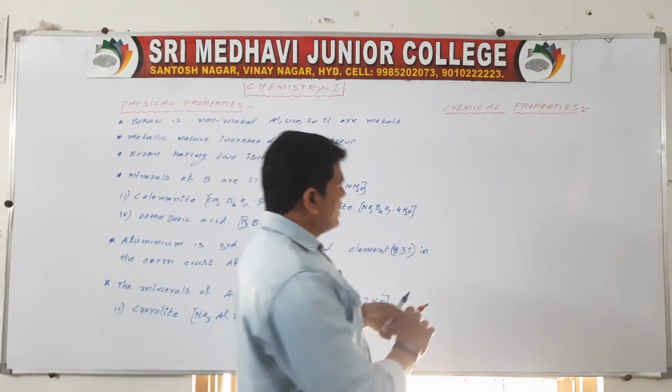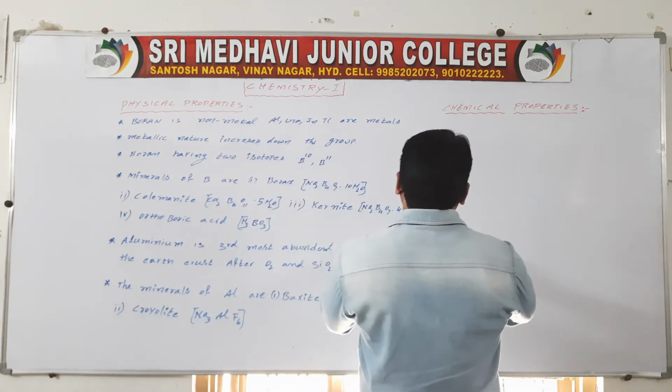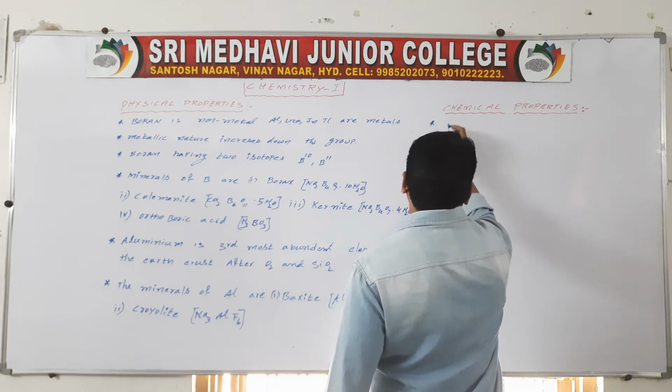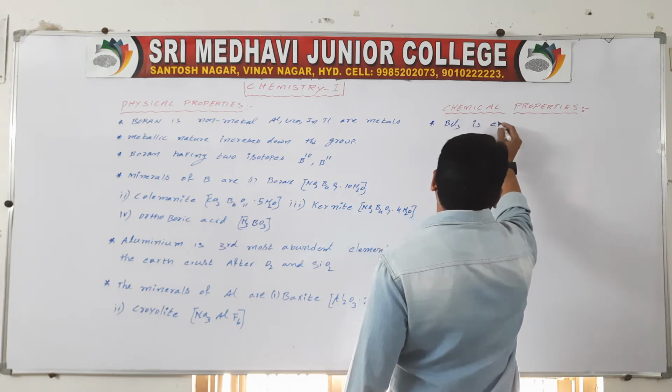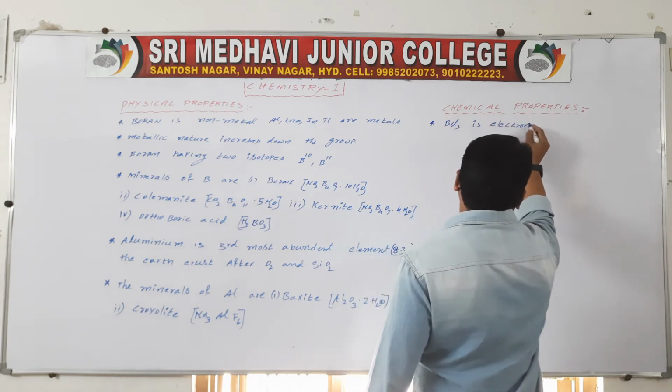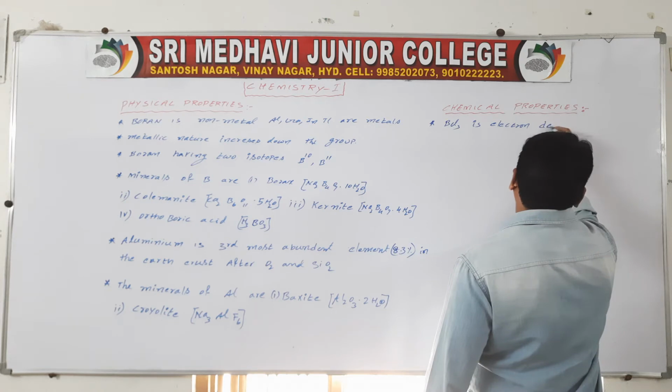So here, the first chemical property: BCl3 is an electron deficient molecule.